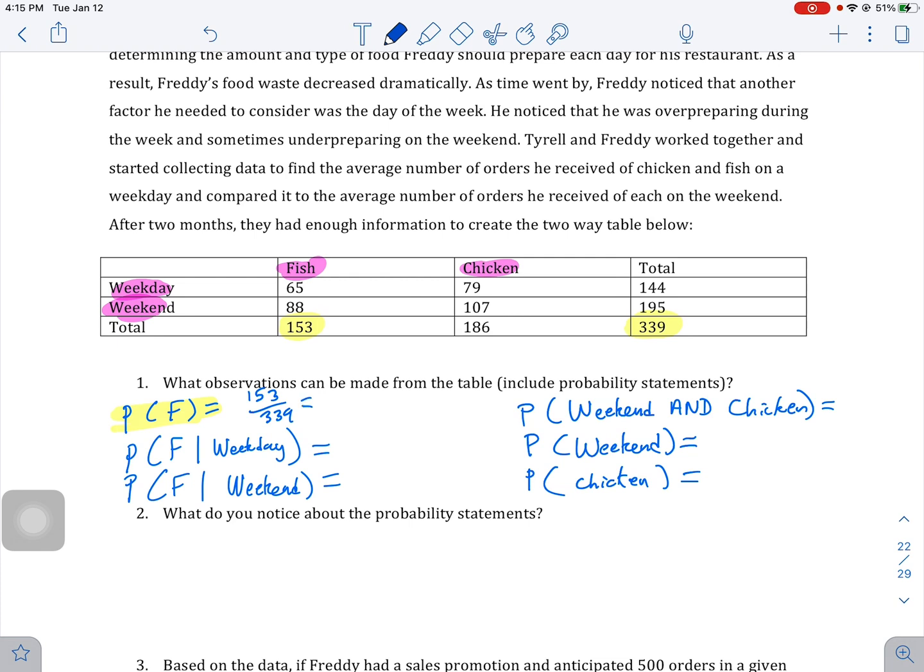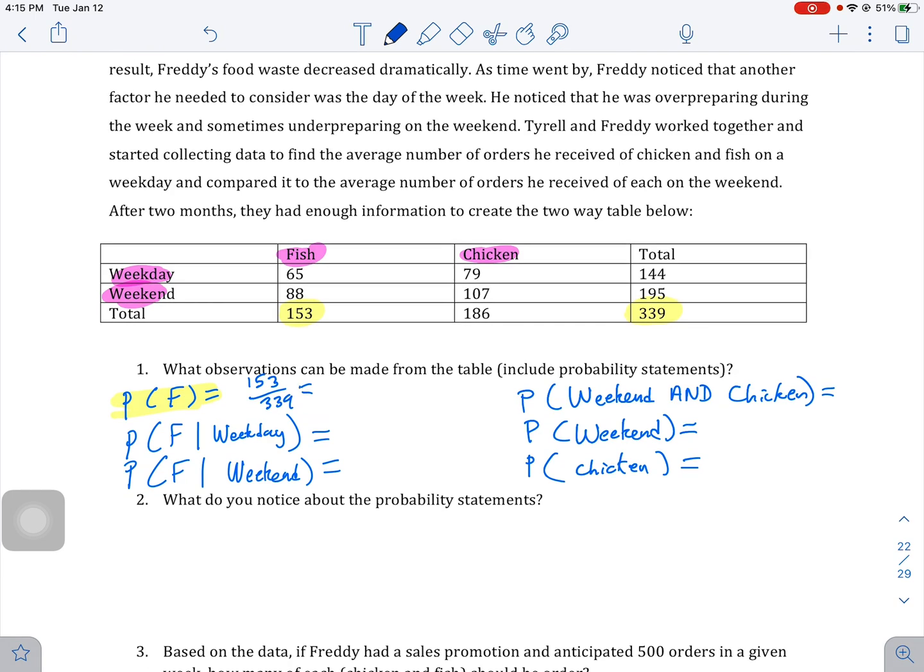And I'm going to use my calculator and divide. 153 divided by 339 is approximately 0.451, which is equal to 45.1%. So the probability of fish, regardless of the day, is going to be 45%.